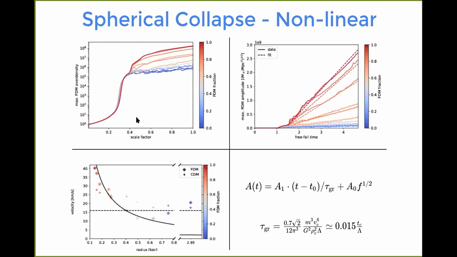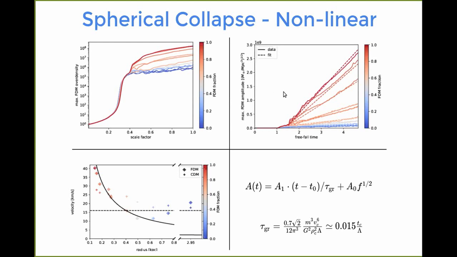of the soliton. So on the upper left, we see the maximum fuzzy dark matter overdensity on a logarithmic scale, where we here see this degenerate initial collapse. And then at some point, and that's actually roughly 1.5 times the freefall time or the dynamical time scale of that collapse, so shortly after the initial collapse, we indeed see the breaking of this degenerate collapse and the formation of a solitonic core. So that really enhances the central density, especially for a lot of fuzzy dark matter.